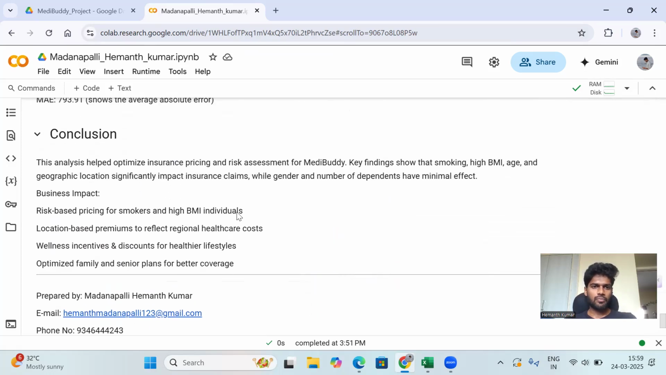In conclusion, this analysis helps optimize insurance pricing and risk assessment for MediBuddy. Key findings: smoking, high BMI and geographic location significantly impact claims, while gender and number of dependents have minimal effect. Business effects include risk-based pricing for smokers and high-BMI individuals, location-based premiums to reflect regional healthcare costs, wellness incentives and discounts for healthier lifestyles, and optimized family and senior plans for better coverage.